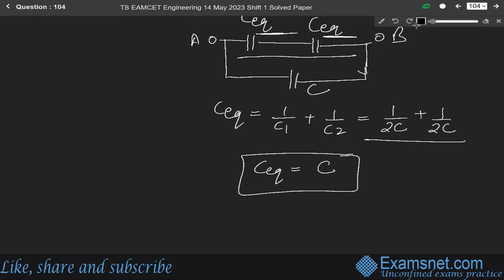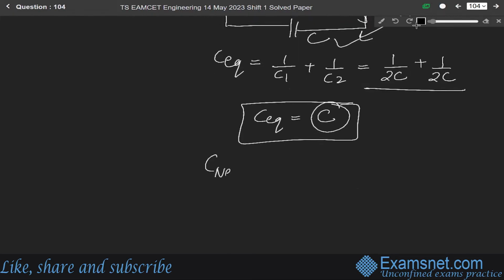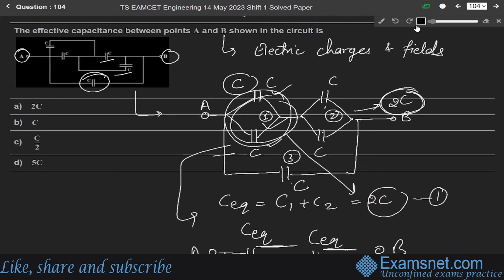Now the net capacitance: for these two capacitors having capacitance 2C and 2C, we found their series combination as C. Now this C and this C are in parallel. So the net capacitance will be C plus C for parallel combination, and it will be 2C. This is our final answer. So the correct option is option A.